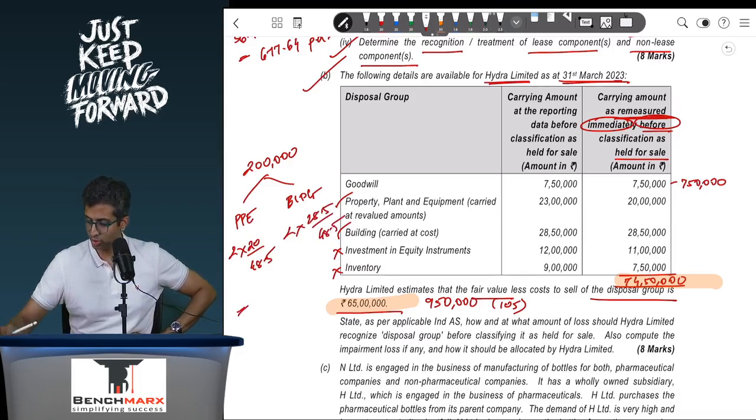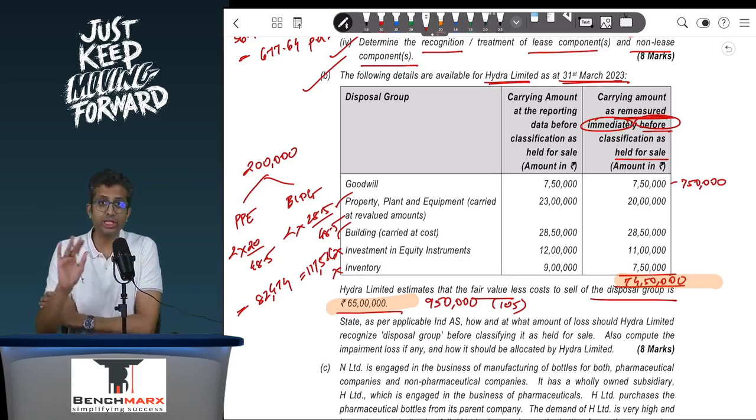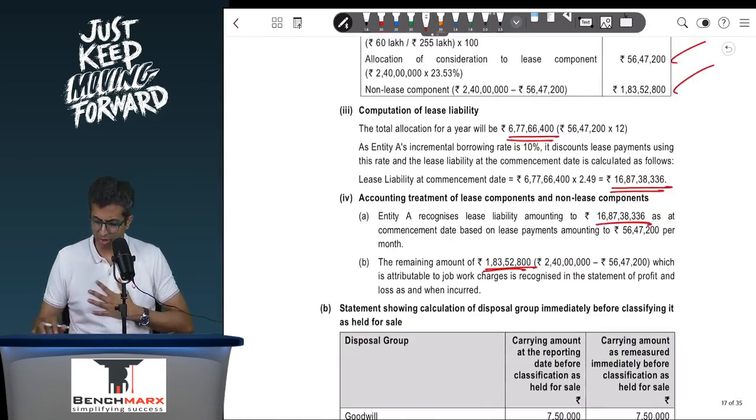So if you do this working, 2 lakhs into 20 upon 48.5 comes to around 82,474 attributable to PPE, and 2 lakhs into 28.5 upon 48.5 comes to 1,17,526, and this would be reduced. Now this is what the institute solution has done. If you go and see, the institute has actually done that.